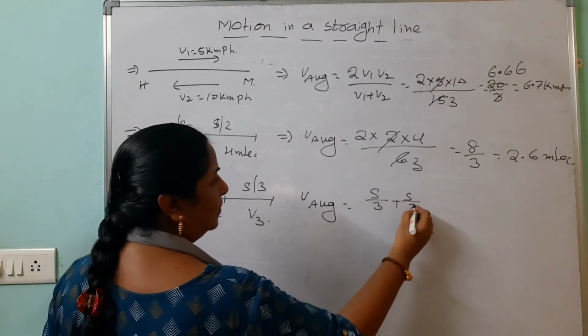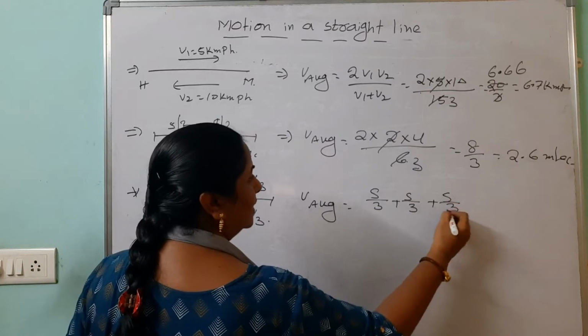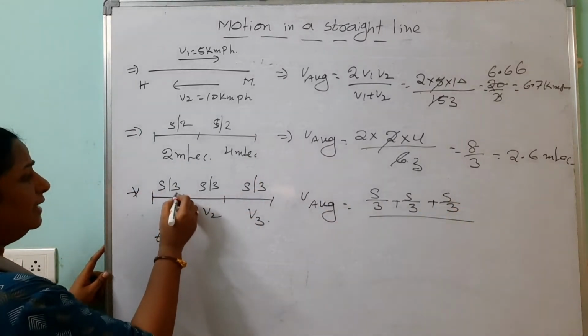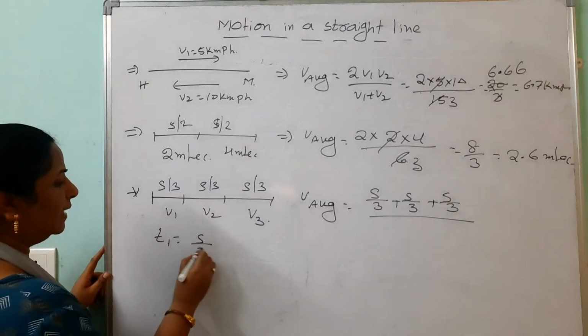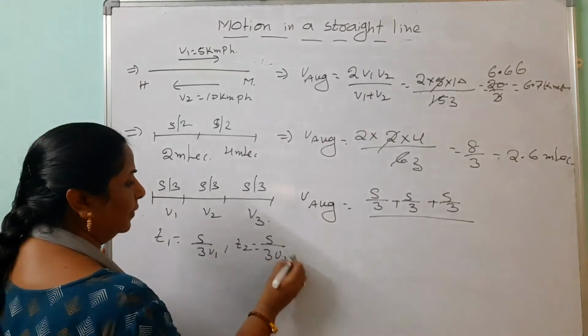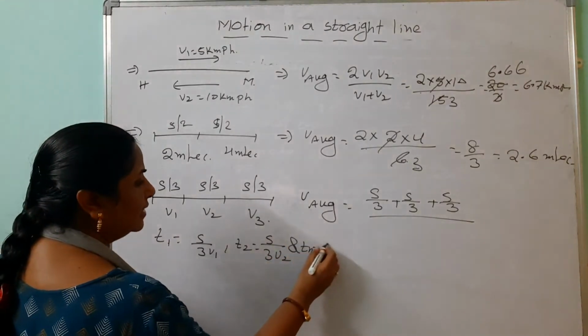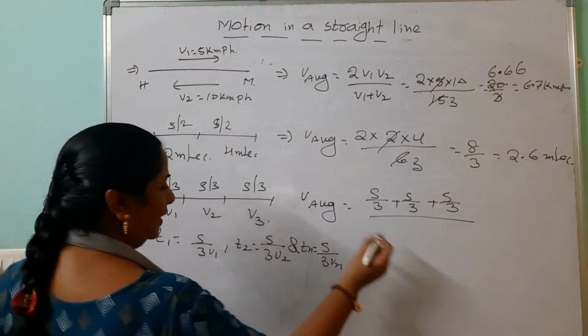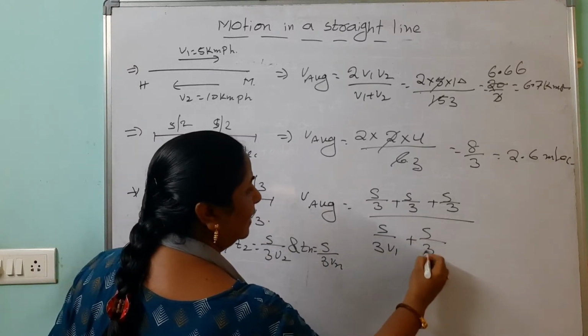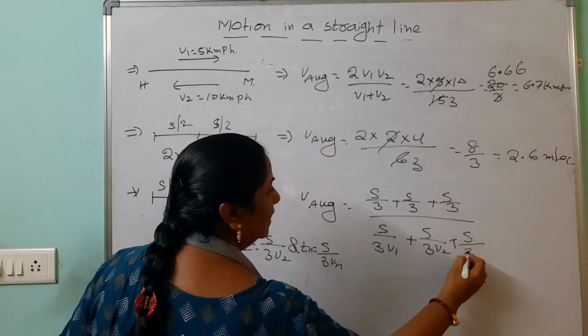Simply we should write S by 3 plus S by 3 plus S by 3. Then we can go through the T1. S by 3 distance by speed, S by 3 V1. T2 is how much? S by 3 V2. And T3 is how much? S by 3 V3. So here S by 3 V1 plus S by 3 V2 plus S by 3 V3.